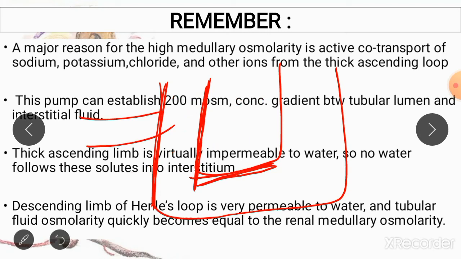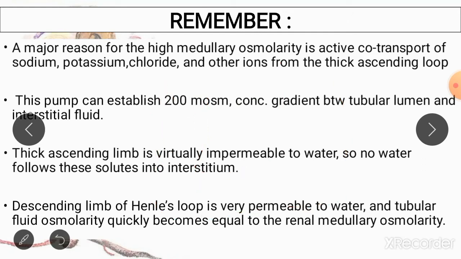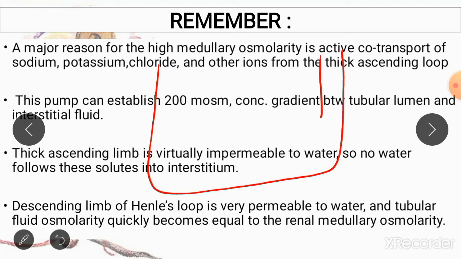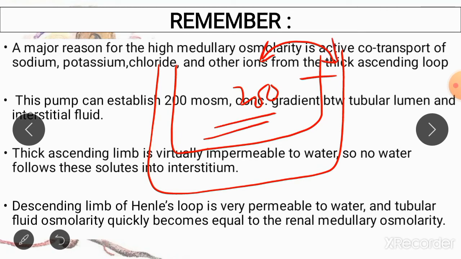So at the cost of repeating myself, let me tell you the important points you must remember. First, your thick ascending limb is responsible for forming the hyperosmolarity of your renal medulla. Secondly, it can only form a gradient of 200 milliosmoles, which means there can only be a maximum difference of 200 milliosmoles between your renal medulla and your nephron, and after that your transporters cannot transport any more solutes.